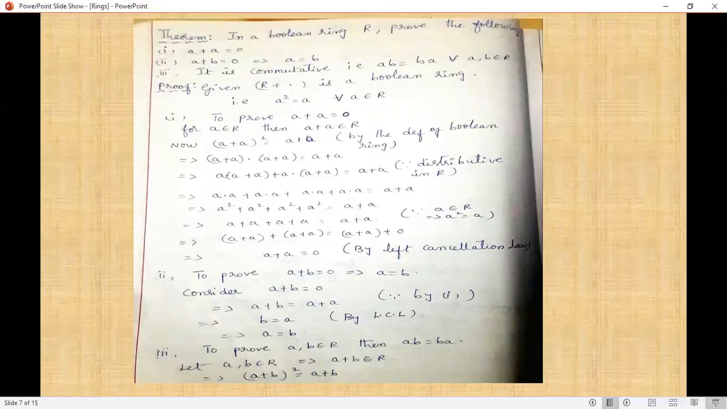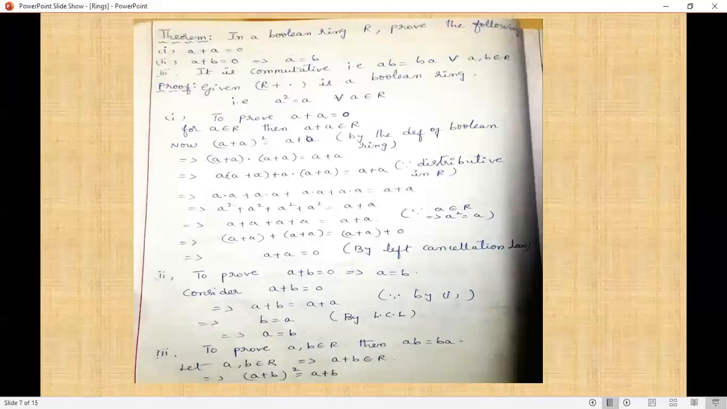We now prove the second one: A + B = 0 implies A = B. Considering A + B = 0 implies A + B = A + A. By above condition 1, A + A = 0, so B = A by left cancellation law. That means A = B.